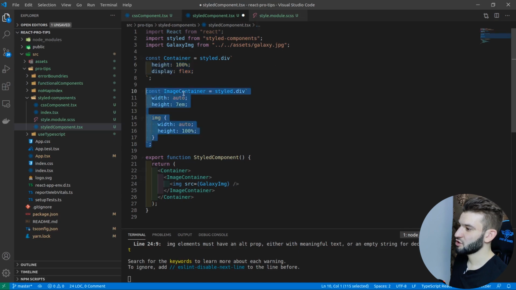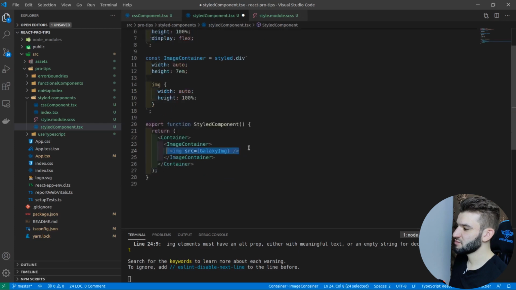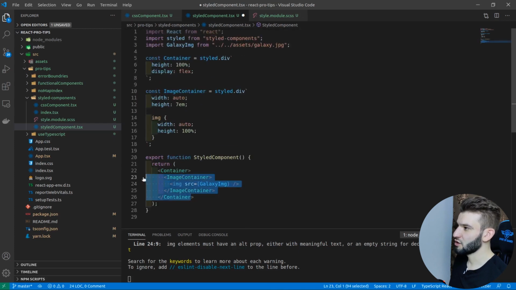So here one got image container, has everything that you need. Then all you have to do is just put container, image container. Then if you've got an image, you can put it there. And it's pretty simple, straight to the point. The code is pretty readable, and you're not going to find a lot of complexities reading through the code and even maintaining it, because you know exactly what is going on. You got the styles in here to manage.